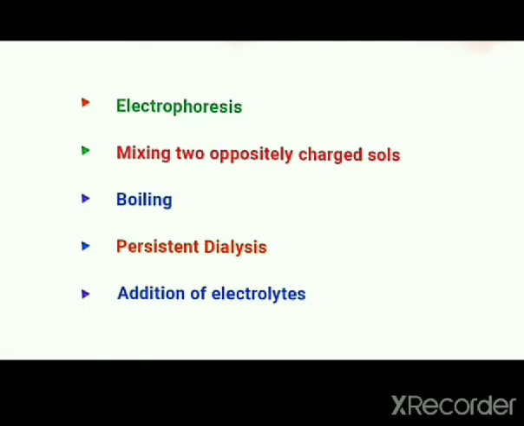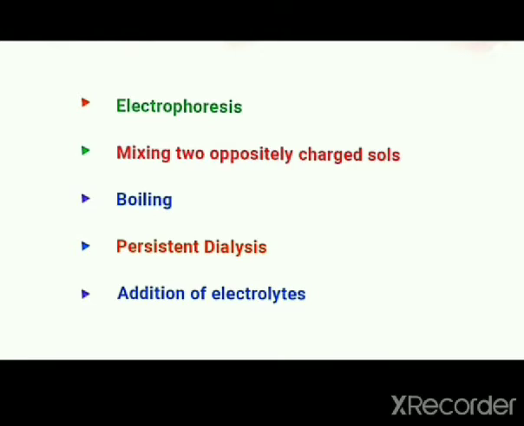We shall now discuss the various methods available for the coagulation of colloidal solutions. The different methods are electrophoresis, mixing two oppositely charged salts, boiling, persistent dialysis and addition of electrolytes. Now take the first method, that is electrophoresis. If this process is carried out for a long time, the particles will touch the electrode, lose their charge and get coagulated.